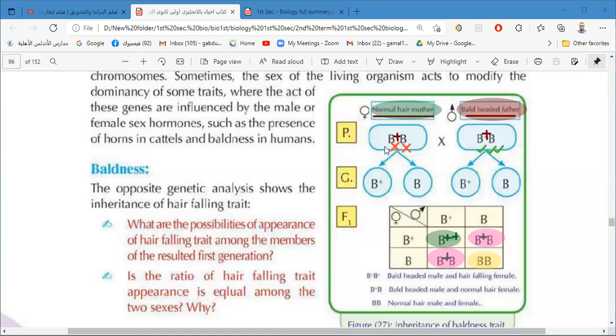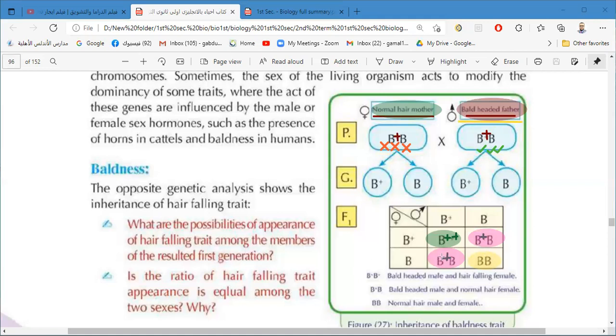The reason here is the effect of the sex hormone. The sex hormone helps in the action of the gene.